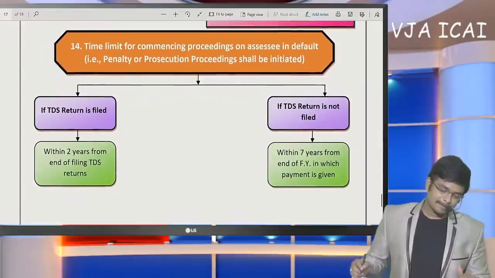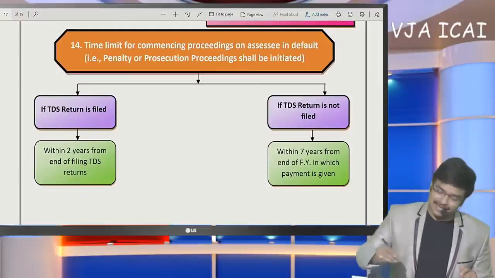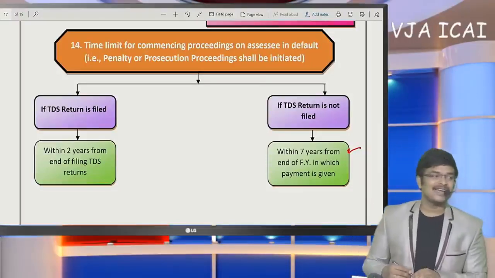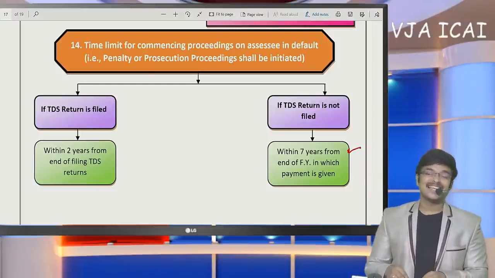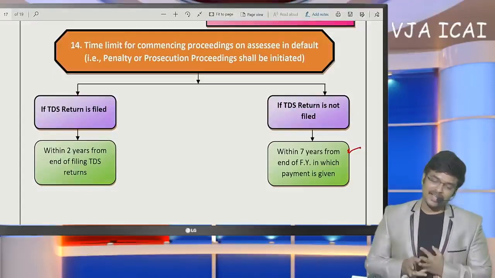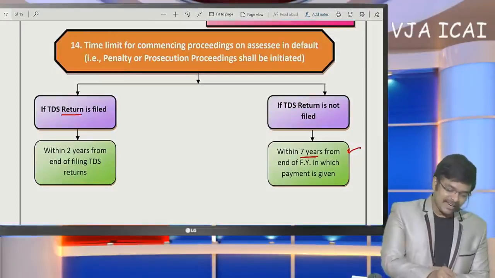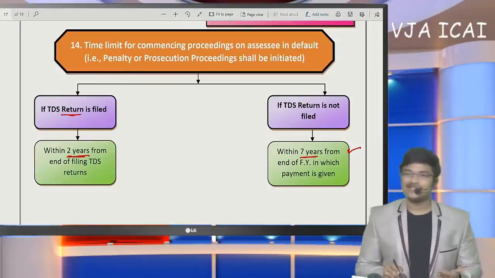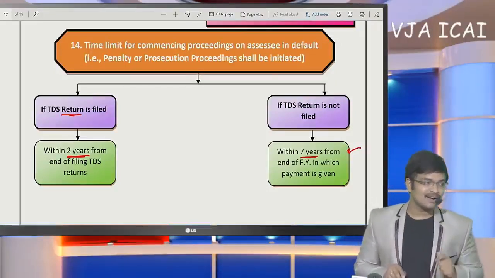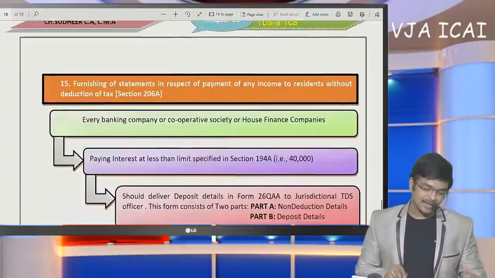Okay. Next, sir, can the department issue notice if we are not going to file TDS return? Yes, they can execute the proceedings within 7 years. Any TDS where the assessee is liable but TDS has not been deducted, within how many years is the department going to take action on him? If TDS return is not filed, within 7 years the department can take action. And if TDS return is filed, then within 2 years only for any short deduction or non-deduction the department is going to take action. But if TDS return is not filed, they can do so for 7 years. At any time they can issue notices.